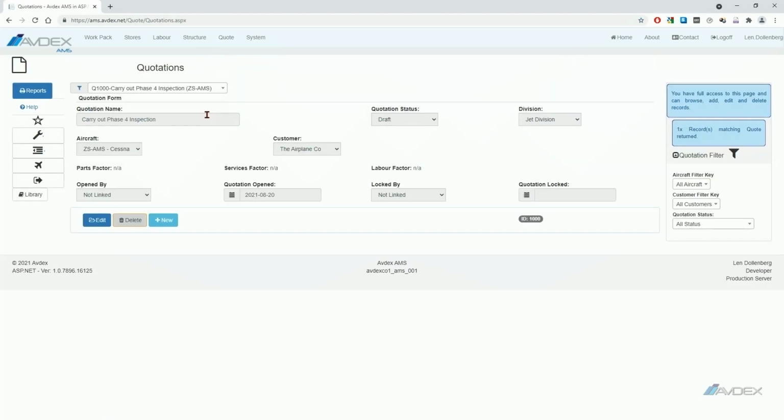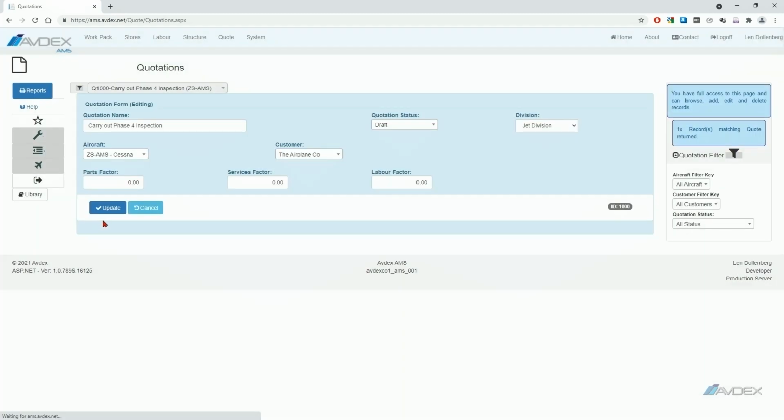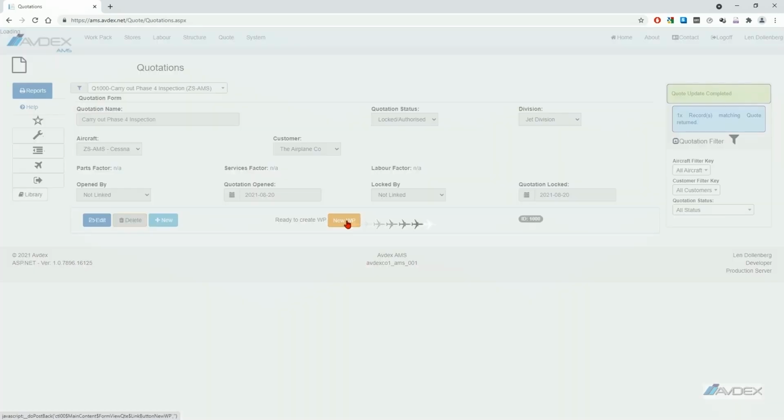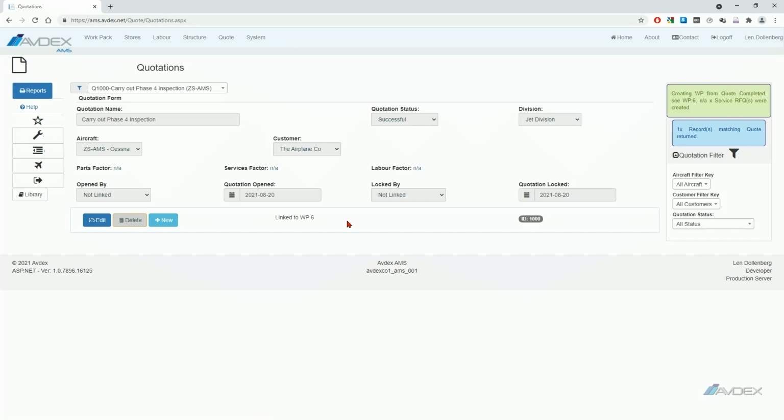Select Quotation. Select the quote. Select Edit. The quote is then forwarded to the client for approval or acceptance. When the quote is approved, press the Quotation Status drop-down list and select Locked Authorized. Press Update. The quote is then flagged as successful and imported into AMS as a work pack.